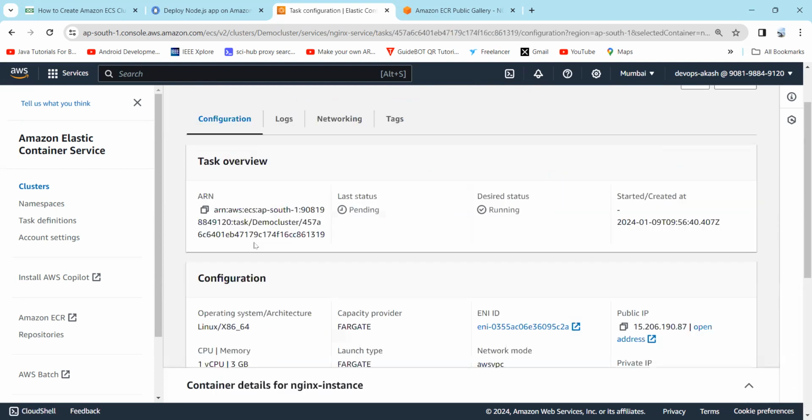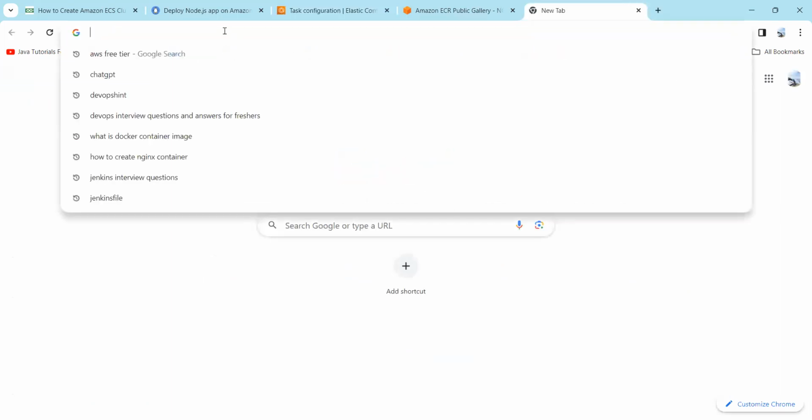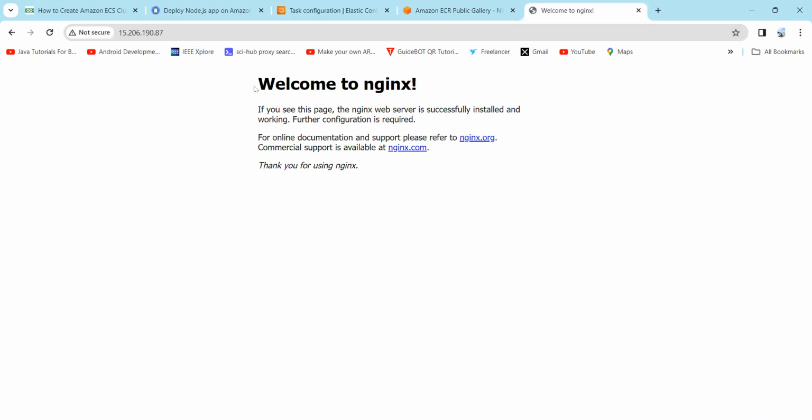If you click on task, here it will show a public IP. Just copy this public IP and paste it in the URL. So here you can see our Nginx instance in this container has been successfully created.